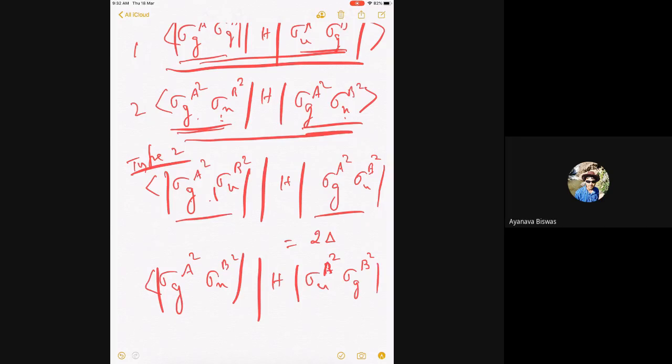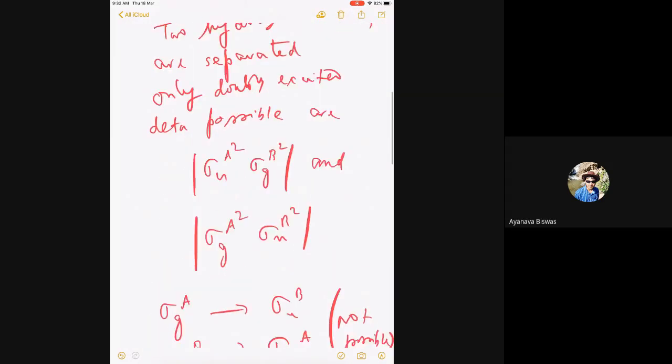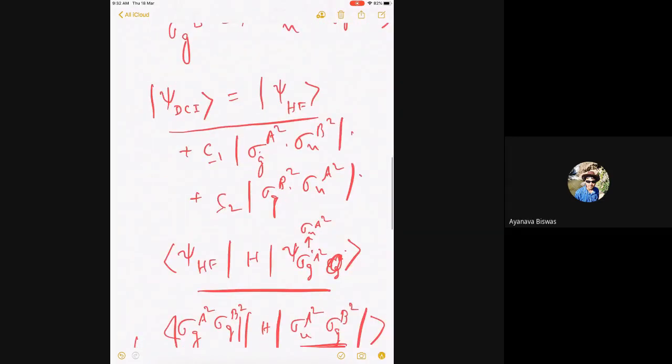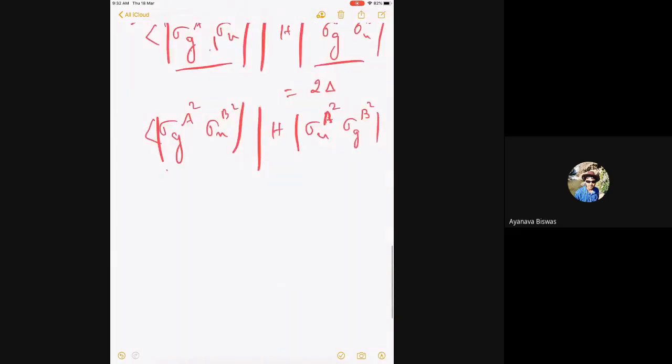So it's the other type, which means in the previous case it is a diagonal matrix element. In the other case, I'm connecting this with this. Okay. So in one of them, I've excited the hydrogen molecule B. In another case, I've excited the hydrogen molecule A. The other remains the same.